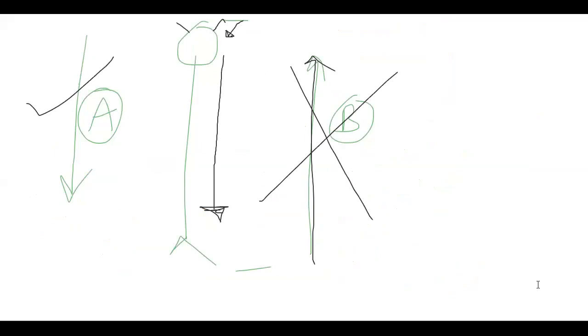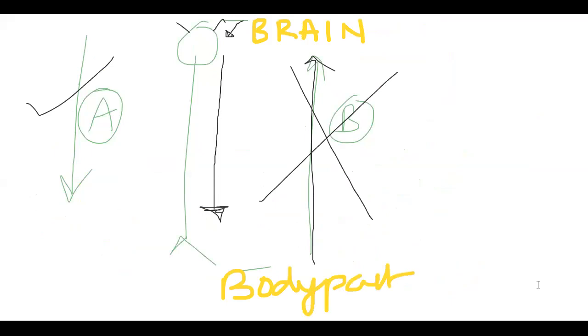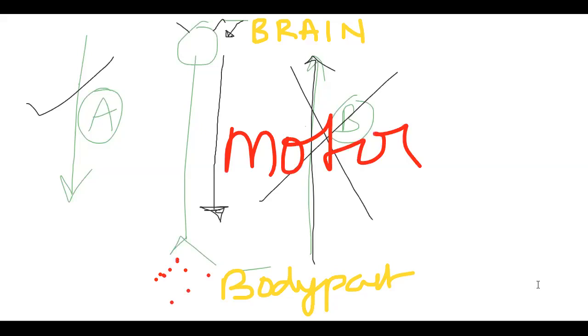So that means A is the only correct one. Now, for testing again, I think I can test it now. I'm writing here: this is brain and this is body part. Now you try to say what it is. I drew the brain on the top and the body part at the bottom. Yes, anyone? Motor. Very good. This is motor. As I said, you just remember this: mouth, axon terminals, like this. Motor. Very good. Okay, let us erase this.